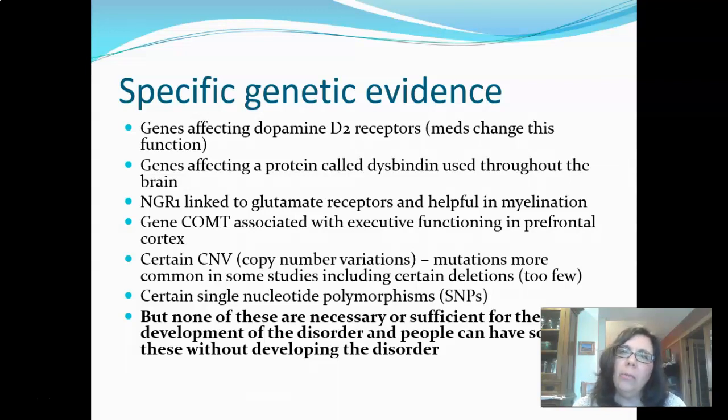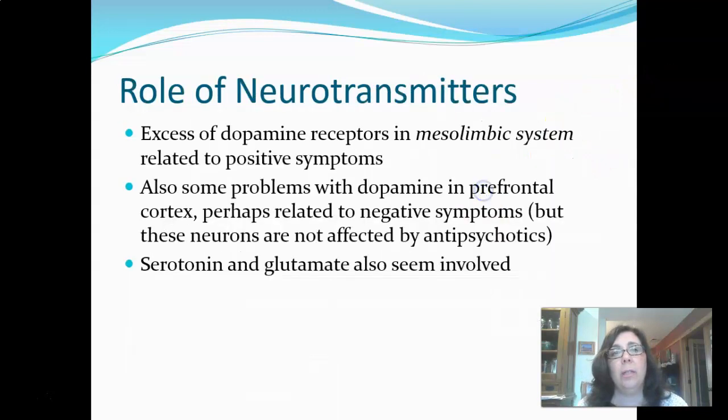So there's not any one of these that is necessary for schizophrenia to happen, nor are there any of these which must be disrupted in order for schizophrenia to happen. These are some of the genetic differences that we see if we look at people with schizophrenia and people without schizophrenia. And so again, the message is a wide variety of genetic disruption that might be important to the presentation of schizophrenia.